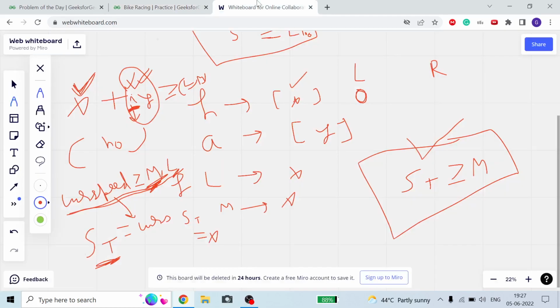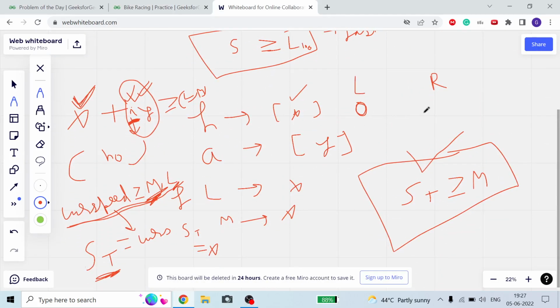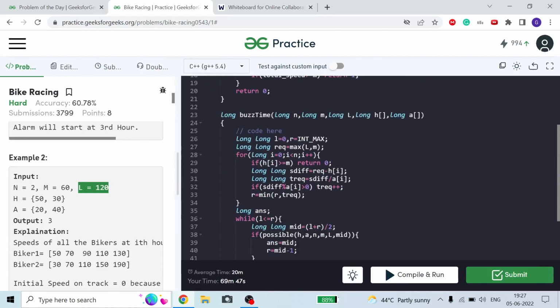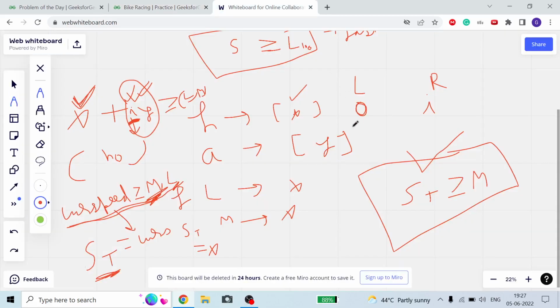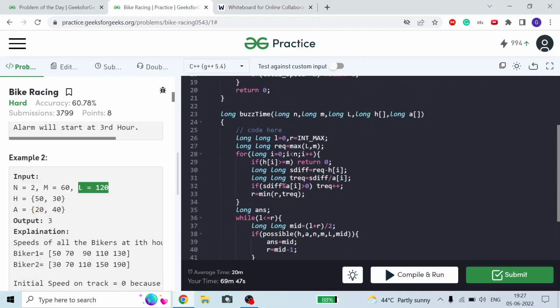Okay guys, I hope you understand. Now what we will do: my search space will be, I will find all the I, and the minimum of all I will be my answer. So this is my search space, from 0 to the ith hour, where 0 is the minimum number of hours and I is the maximum number of hours I will take to make my speed of track greater than or equal to m. Okay guys, so here I have taken L as 0 and R as int max.